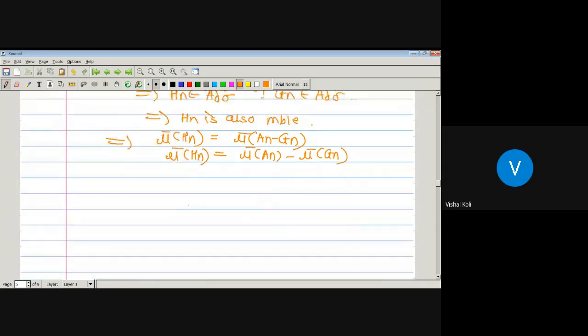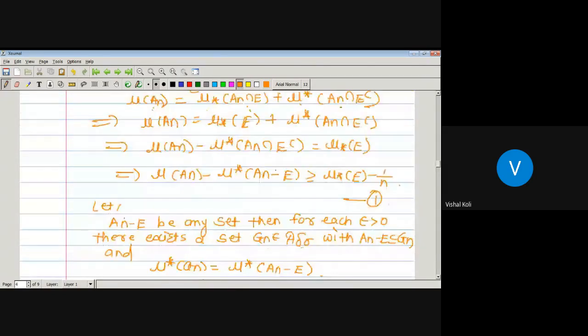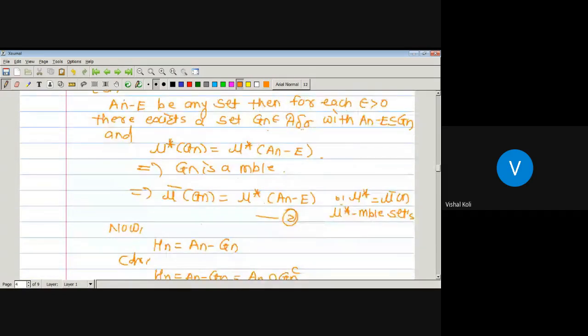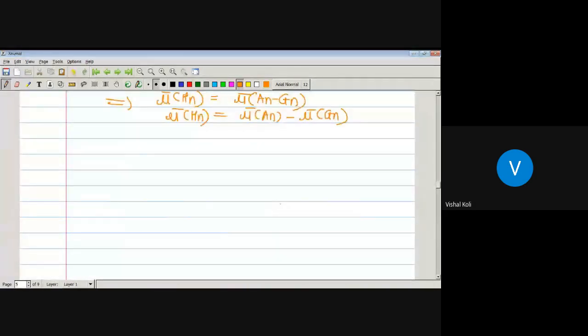But by equation 2, mu bar of Gn is nothing but the outer measure of An minus E. So mu bar of Hn is equal to mu bar of An minus the outer measure of An minus E, just replacing mu bar of Gn.